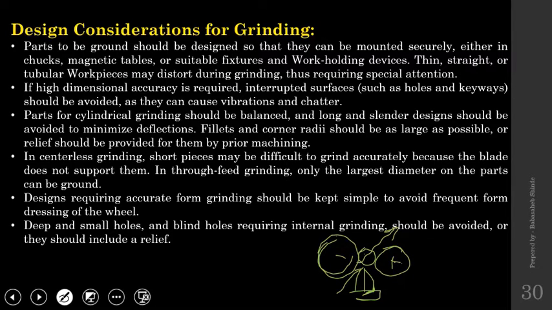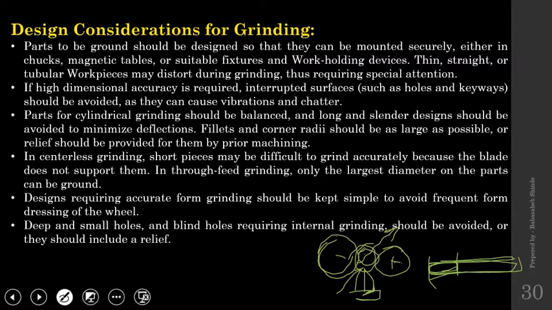The whole workpiece will be machined. Now, while using centerless grinding, short workpieces will be difficult to grind. If this length is more, that is fine. But grinding short workpieces becomes difficult.